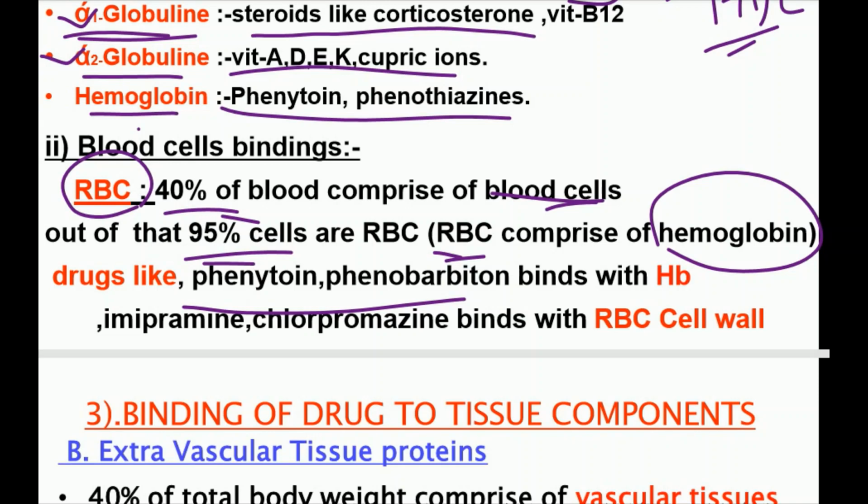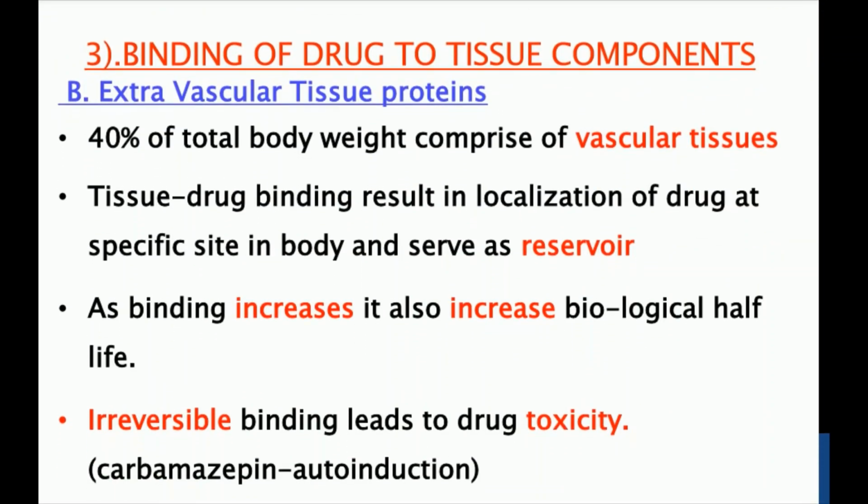Once the complex forms, it remains in the blood vessel. It cannot distribute to different parts of the body, and it cannot transfer from one compartment to another compartment. So ultimately the distribution of the drug is stopped. Once the drug dissociates from the plasma, later on it can distribute to different parts of the body. So this binding is reversible in character. Binding of drug with plasma protein is reversible in character.